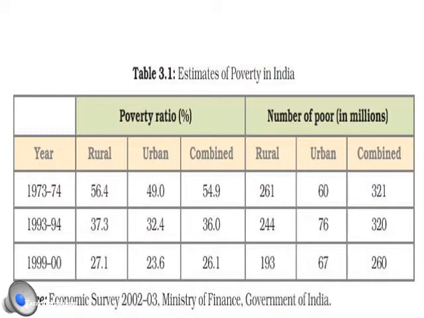But in 1993-94 it decreased to 321 millions, and by 1999 it decreased to 260 millions. So by this we are slowly developing and coming up from the poverty line. In the next few years we will definitely clear this poverty line, and very soon we are going to be above the poverty line with the complete population.